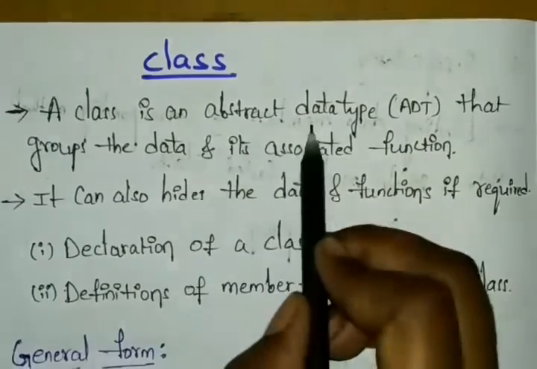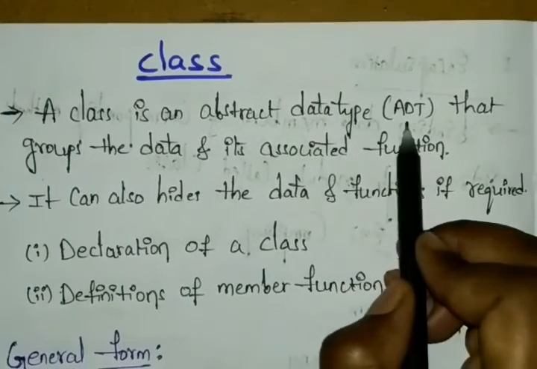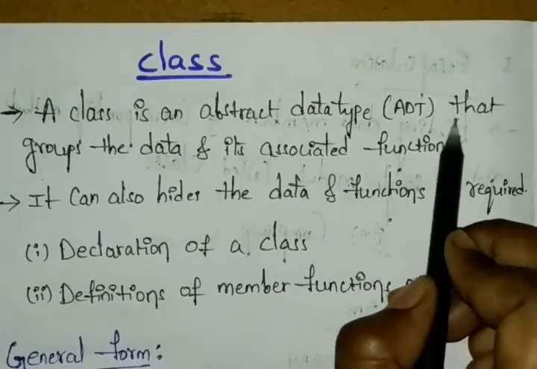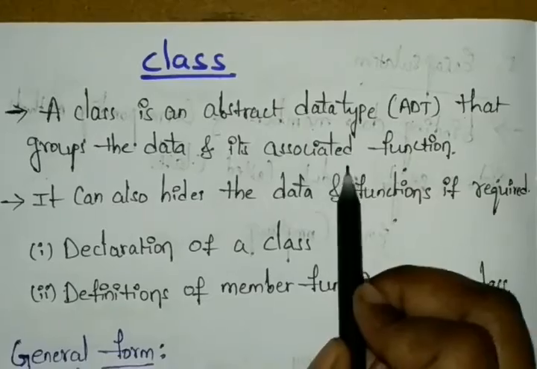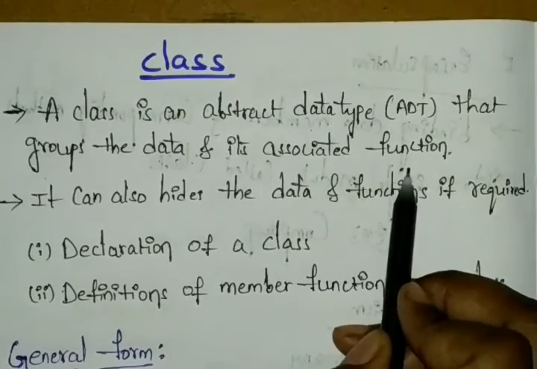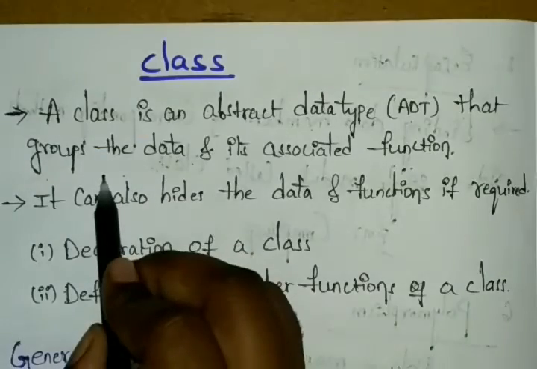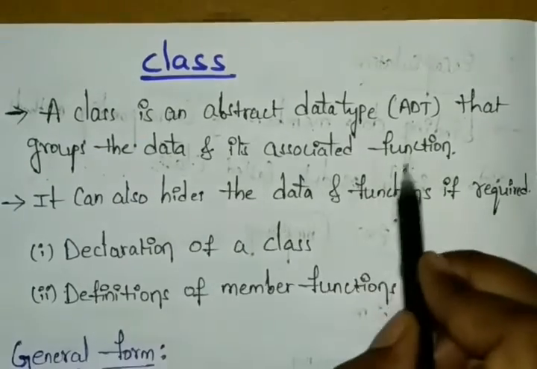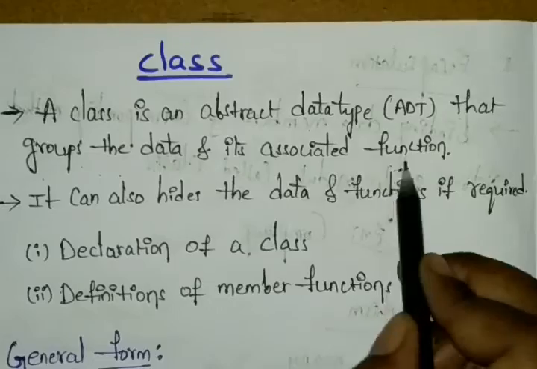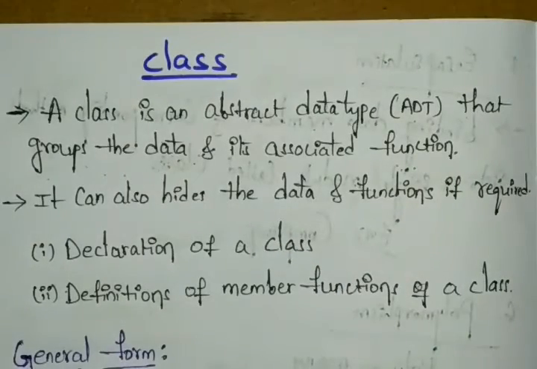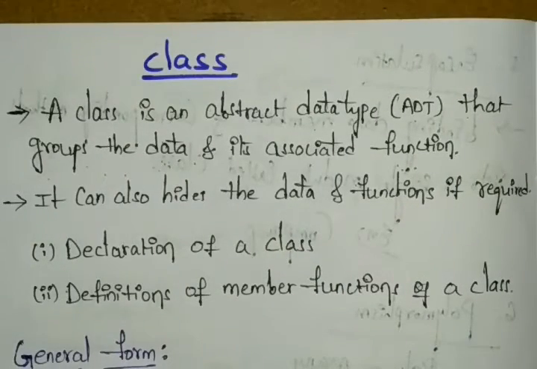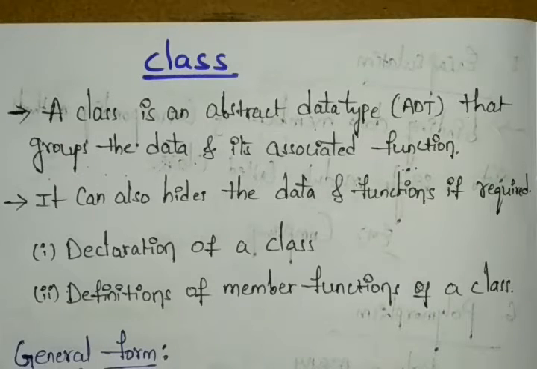A class is an abstract data type that groups the data and associates it with functions. The data can be in the form of variables, and those variables are operated on by the functions.